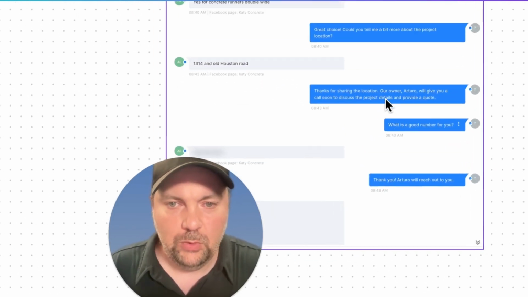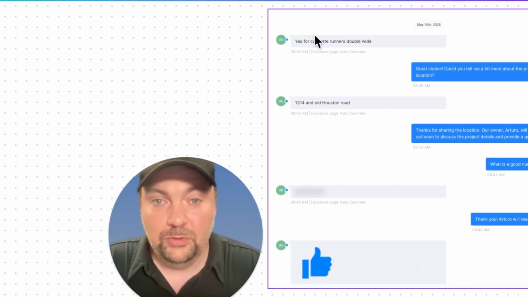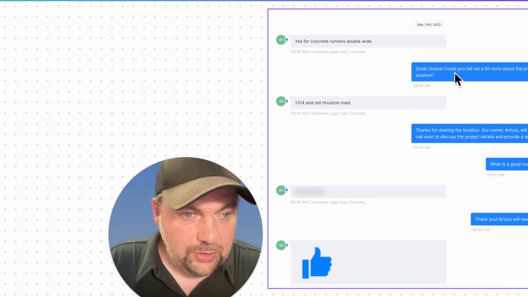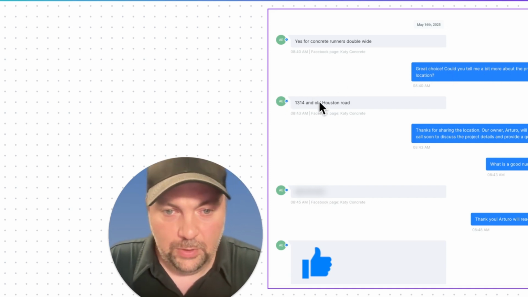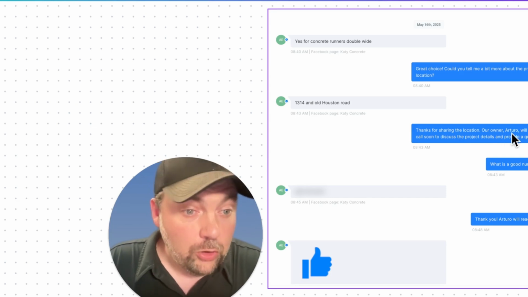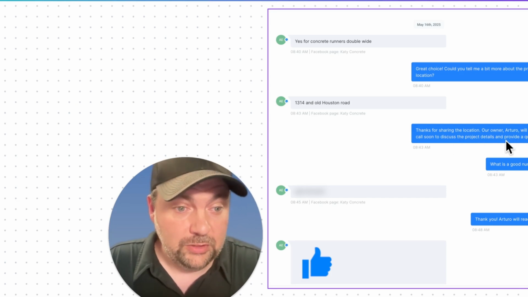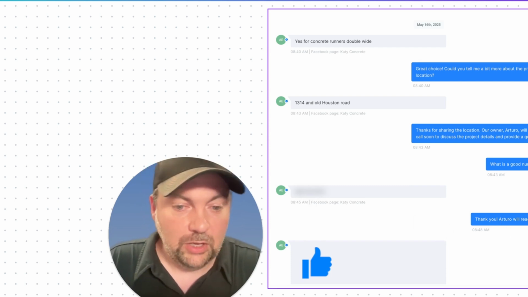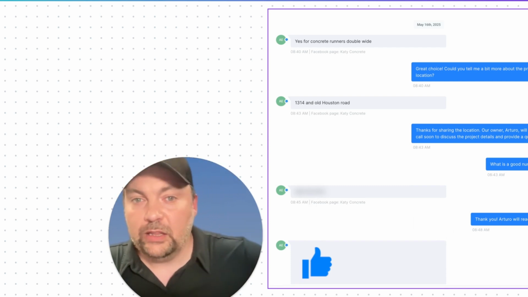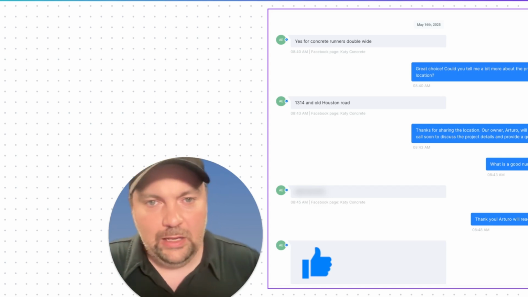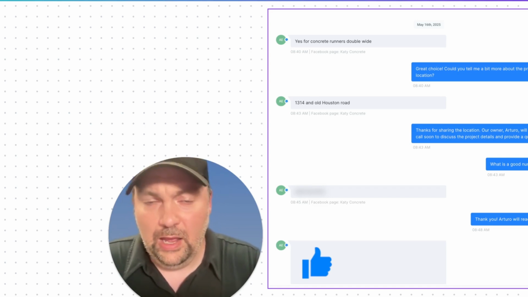And the business owner we're working with, his name is Arturo. And so this lead just comes in automatically. The ad says, "Are you looking for concrete?" They tap yes. It says, "Yes, concrete runners for a double wide. Great choice. Could you tell me a bit about the project location?" Told me the rough address, not the exact address. "Thanks for sharing the location. Our owner, Arturo, will give you a call soon to discuss the project details and provide a quote. What's a good number for you?" He gave the phone number. "Thank you, Arturo will reach out soon." He gave a thumbs up, and then that lead automatically forwarded over to Arturo, and Arturo picks up the phone and calls them. So Arturo is solid. He always picks up the phone. He always delivers, and he does a great job.